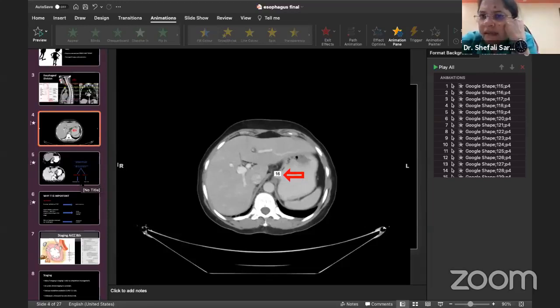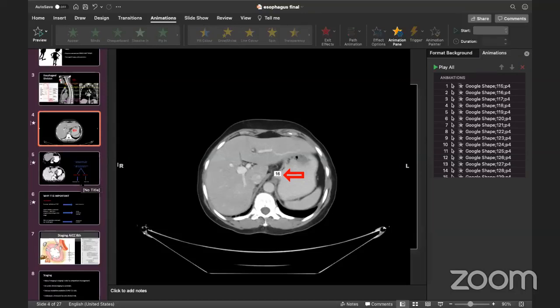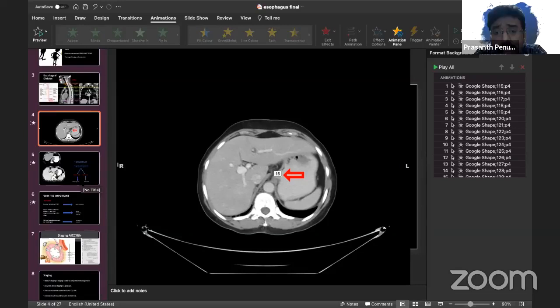And the next question is, you have already taken it up, image characteristics of the metastatic lymph node. Dr. Shefali, if I can please interrupt, this is Dr. Prashant here. Coming to the point regarding hilar lymph node involvement in esophageal cancer, these are really challenging, and even on PET, the majority of these will be reactive or granulomatous. We do not come across positive nodes from esophageal cancers to hilar lymph nodes so frequently.